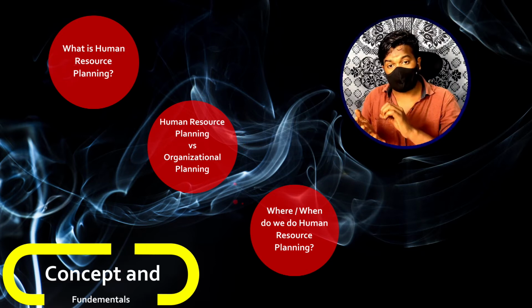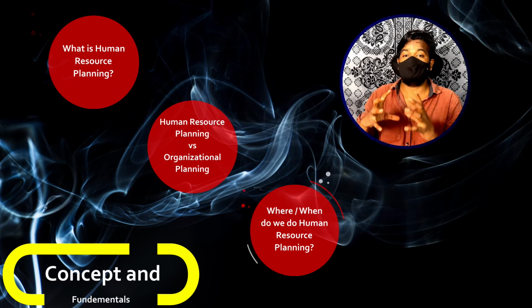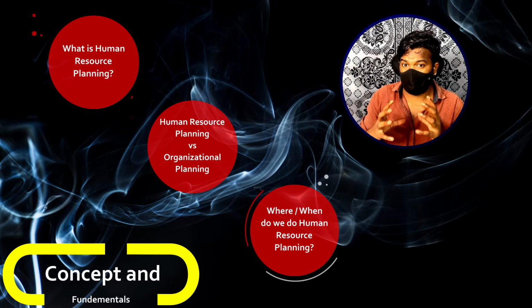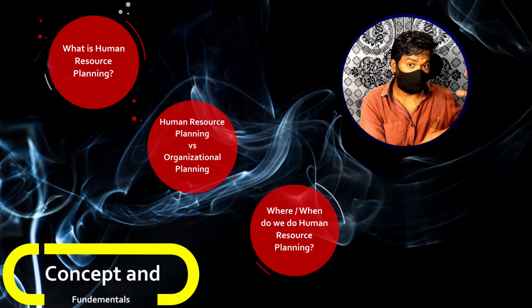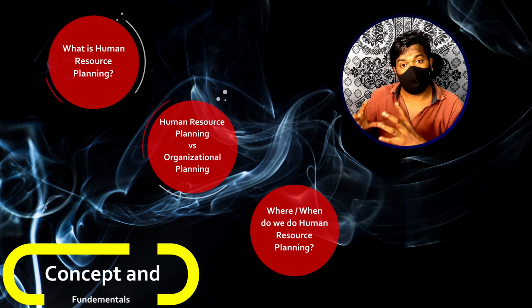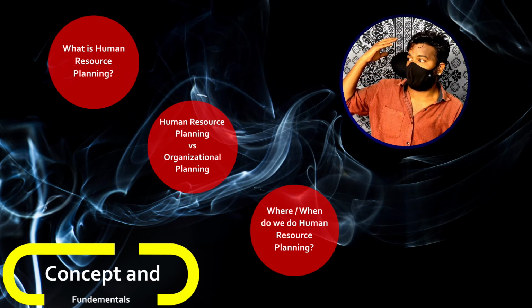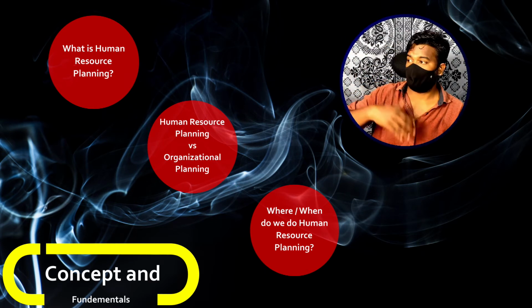There are also certain other situations, one of which is called succession planning. Succession planning is a concept we are going to deal with when we talk about the subject human resource development. But basically, succession planning is planning about who is going to fill the important positions in the organization. For example, the vice chairman of the organization is going to retire.